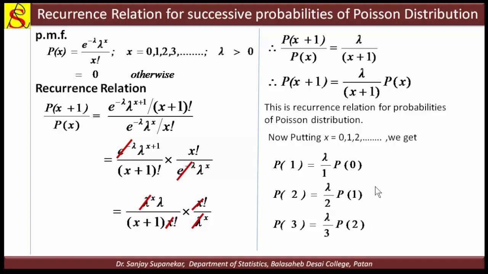Means using p0, we calculate p1. Using p1, we calculate p2. Using p2, we calculate p3. In this way, we calculate the successive probabilities. Successive means continuous: 0, 1, 2, etc. In this way, we calculate the successive probabilities of Poisson distribution using this relation, which is called the recurrence relation. Okay.